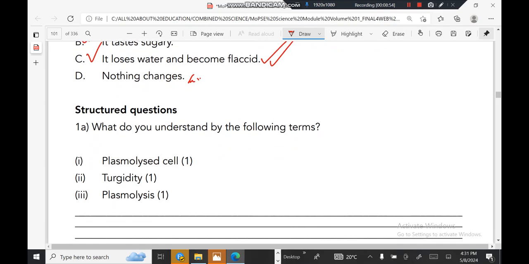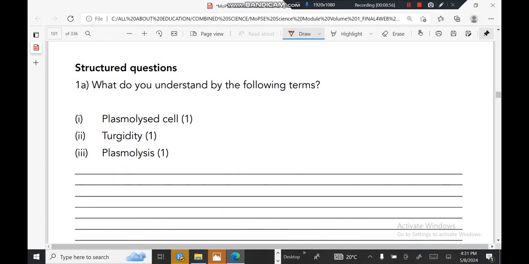Structured questions. What do you understand by the following terms? Plasmolysis. Plasmolysis is when a plant cell loses water.